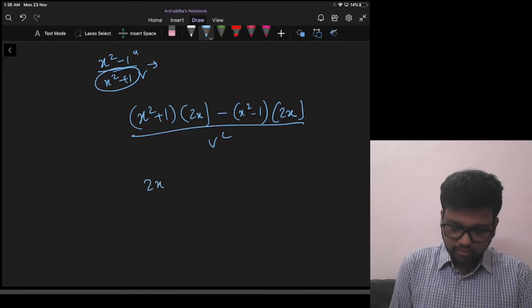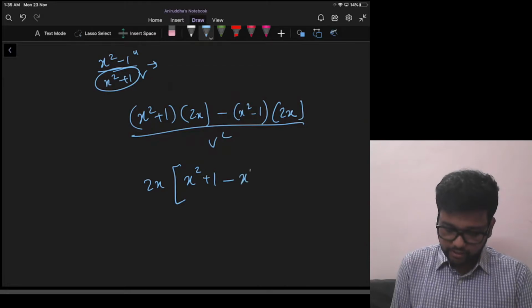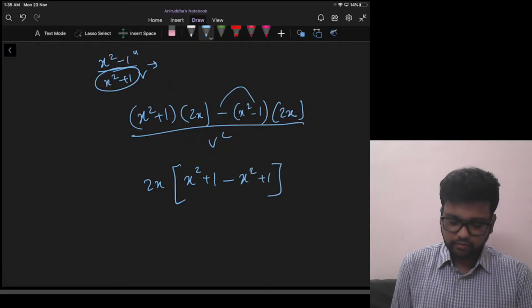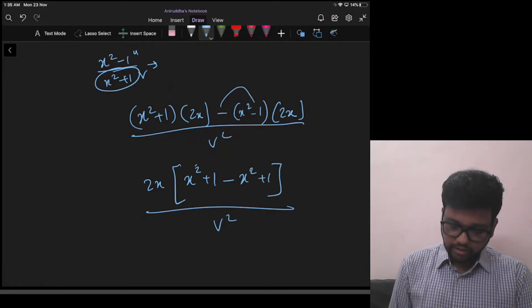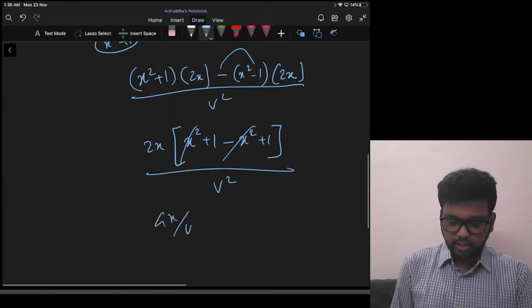So let's take 2x common from numerator. That will remain, then it will remain x² + 1 − x² + 1, divided by denominator square. x² will be cancelled. 1 plus 1 is 2. So it will become 4x upon denominator square.